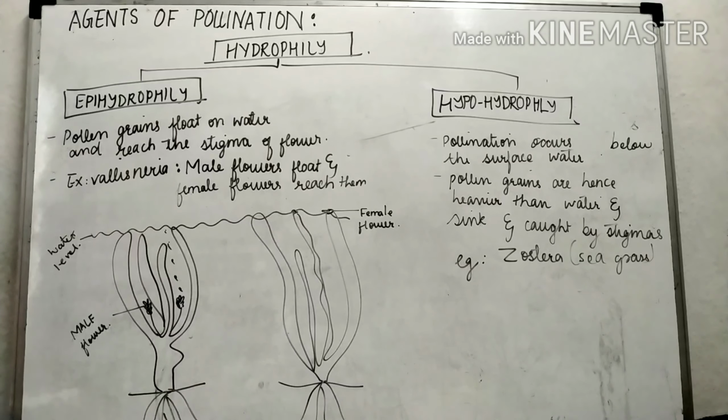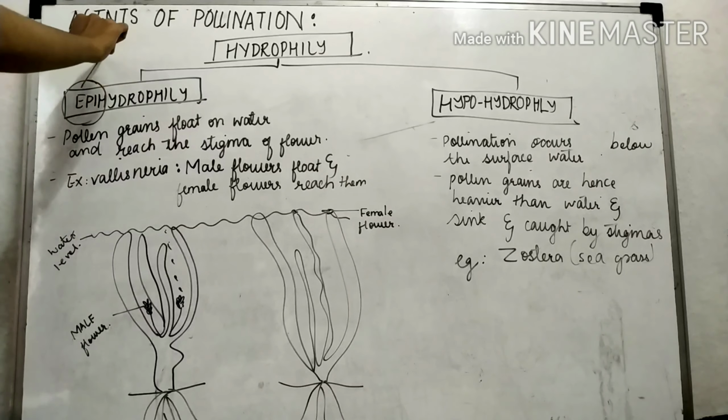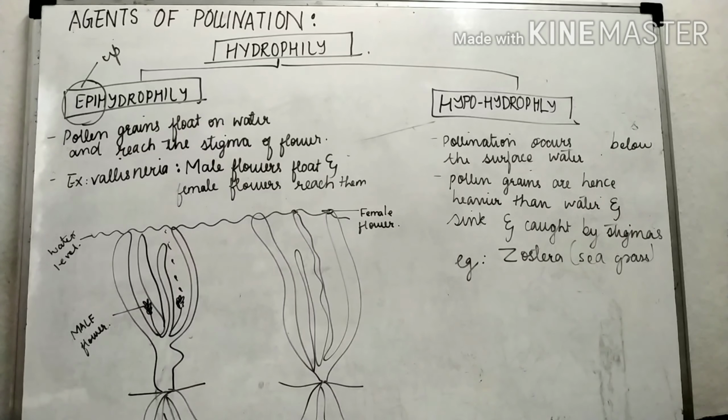Now epihydrophily. Epi means up. So epihydrophily, in the sense, hydrophily means water agent is used. Therefore, the thing with hydrophily will be water. So epihydrophily, in the sense, is on the surface, upside, the up level of the water. The process of pollination will take place on the surface of the water. So what is epihydrophily?